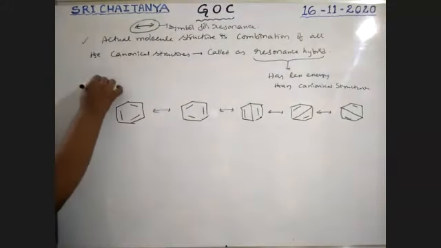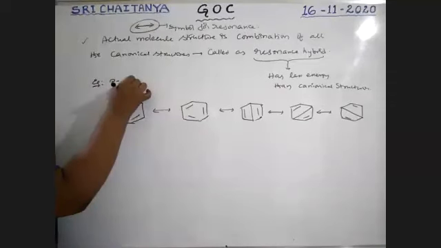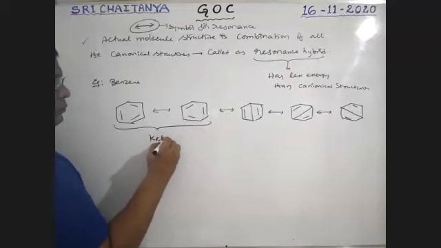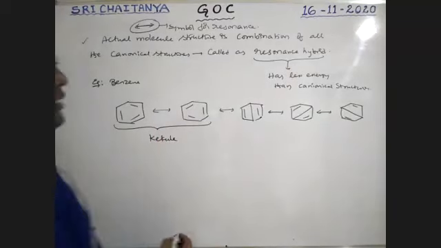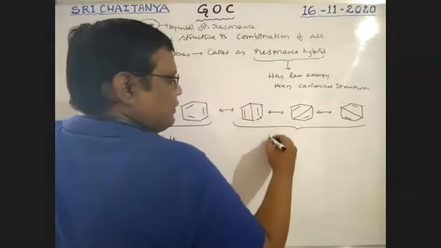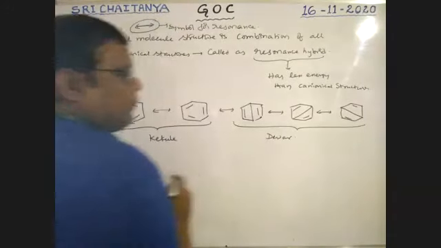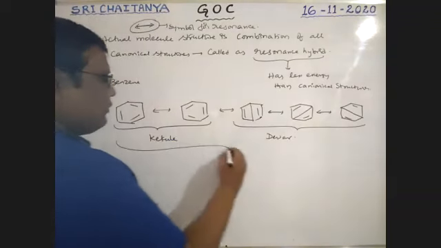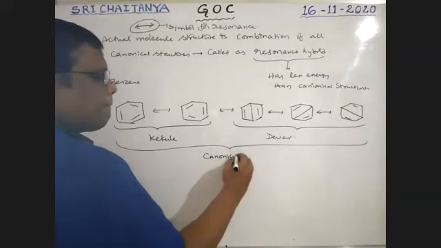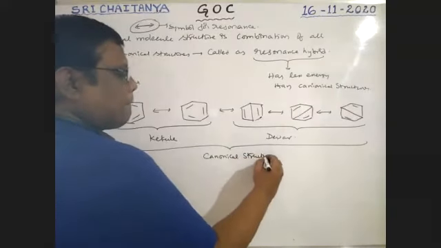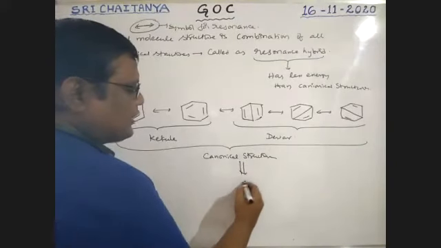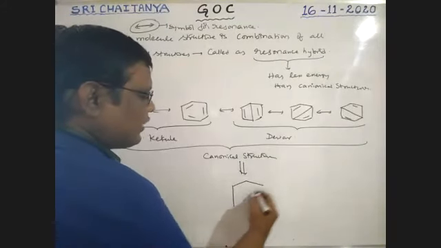Example, benzene. So these two structures are given by Kekulé. That is, these are called Kekulé structures. These three structures are called Dewar structures. So all these are 5 canonical structures. So from the combination of all these 5 canonical structures, benzene has this structure.